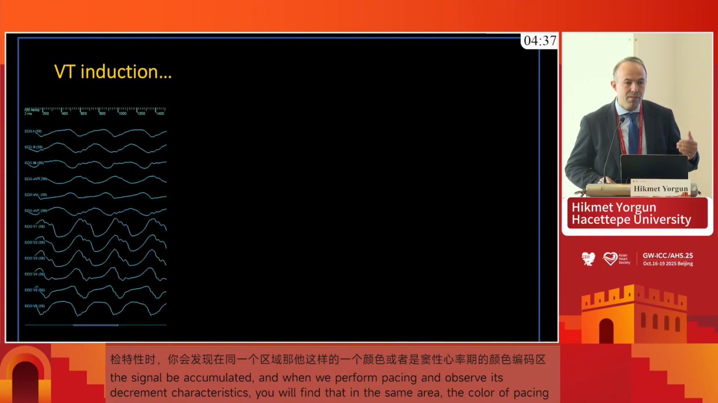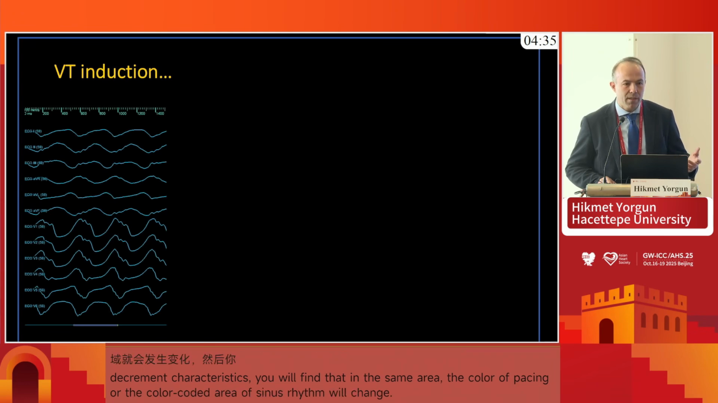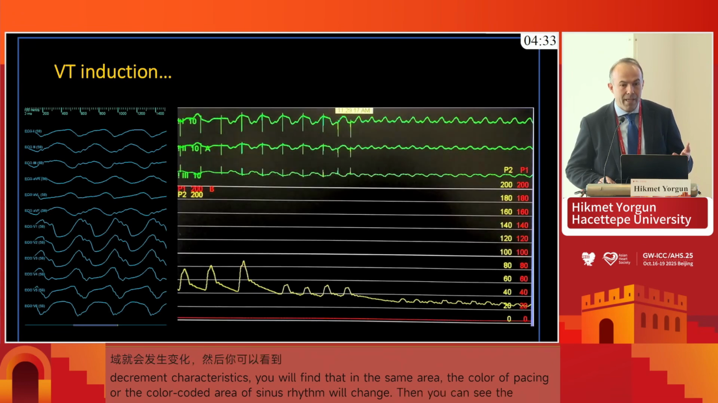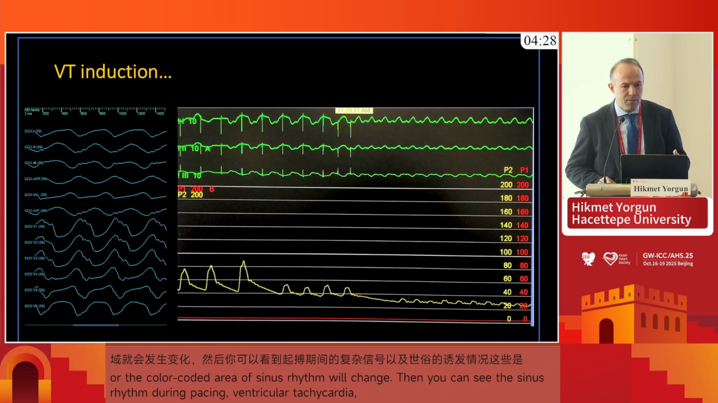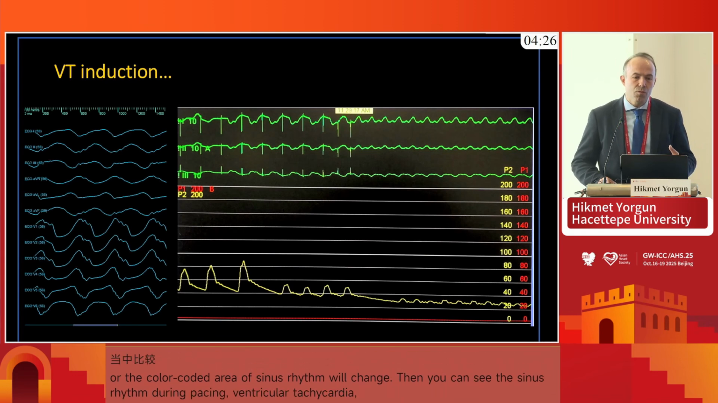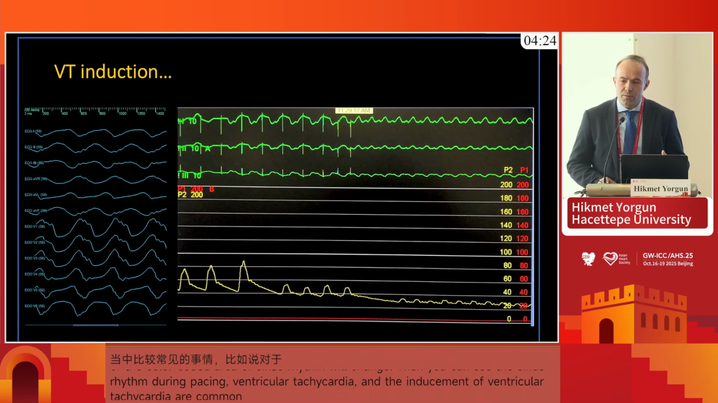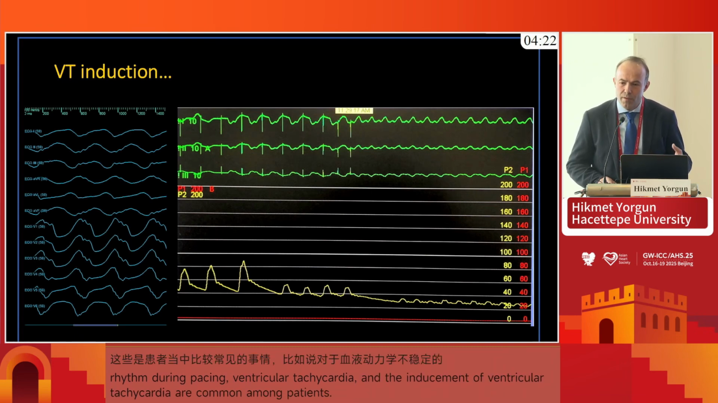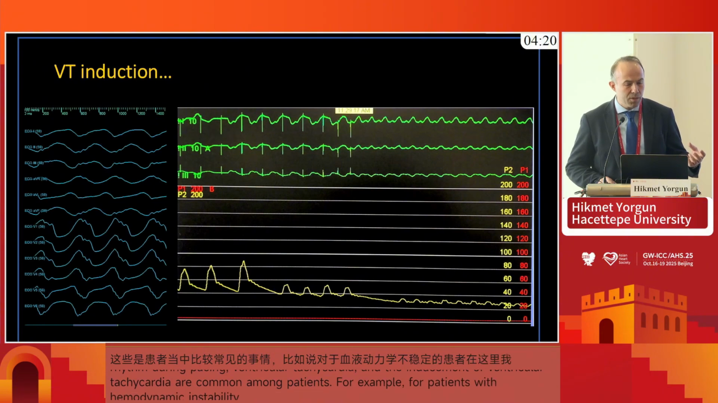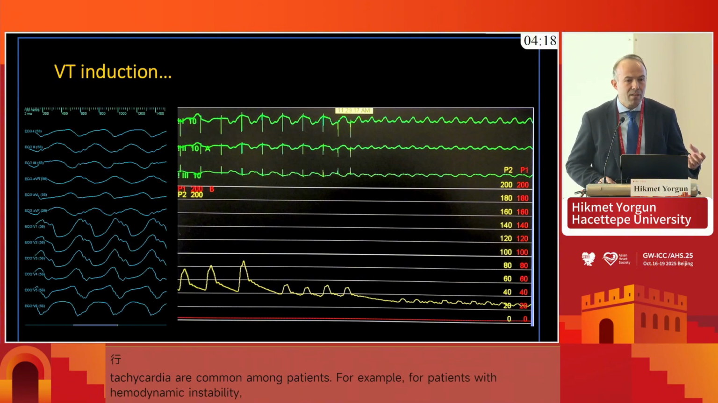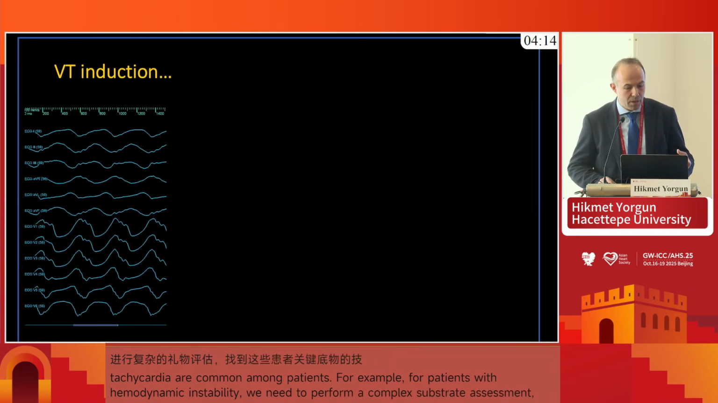And then this is the VT induction, and this is a common scenario in these patients, that we have hemodynamic instability in these patients. So this is why we have to go for more complex substrate evaluation techniques to find out the critical substrate in these patients, because most of the time we cannot go for activation mapping in such low ejection fraction patients.